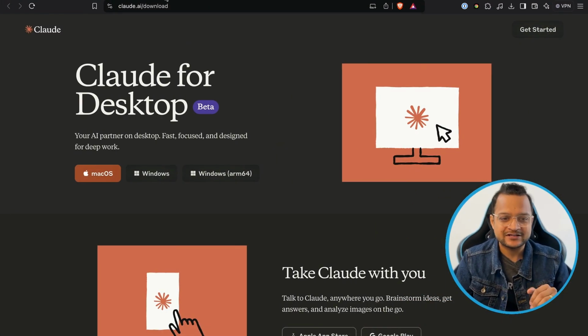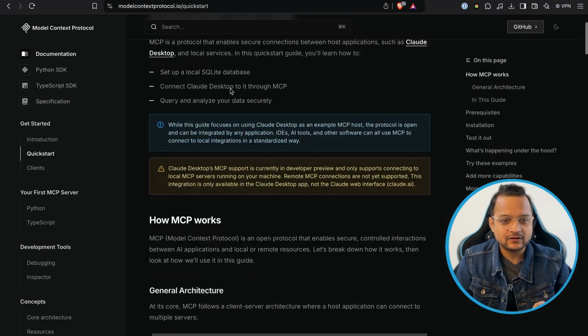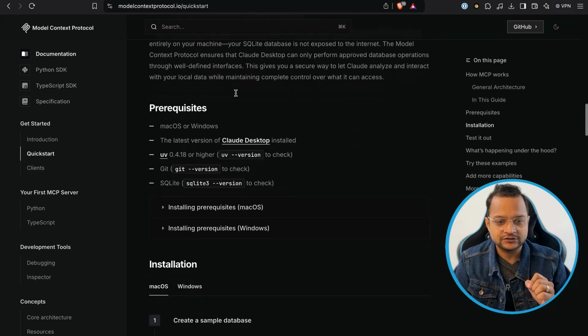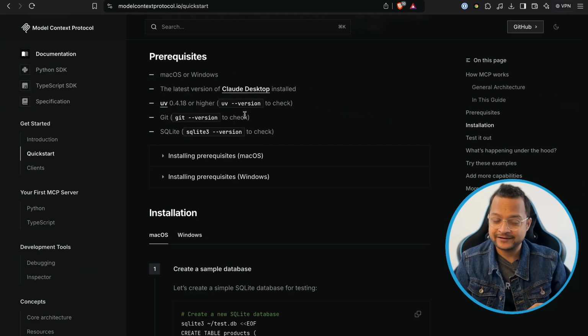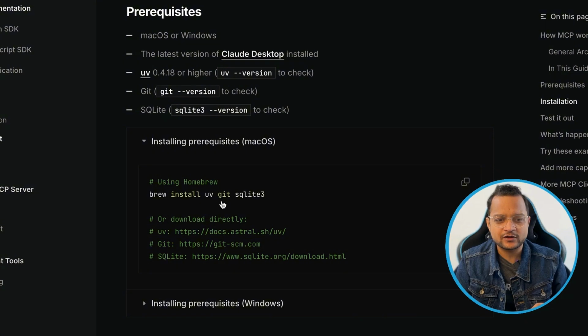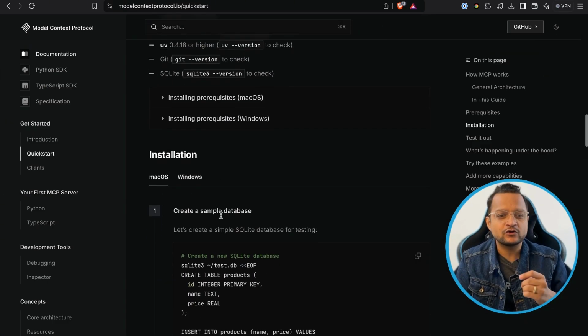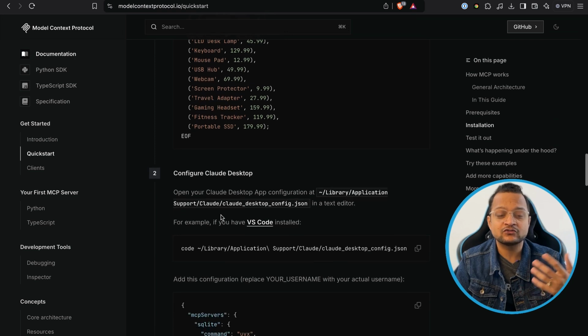Let's go to the documentation. Just close this website, and on this documentation, if you scroll down, the prerequisite is Claude desktop, which we have already done. Then if you want, you can install these three if you are going to use SQLite 3, but we are not going to use SQLite 3. Instead, we are going to use something else.